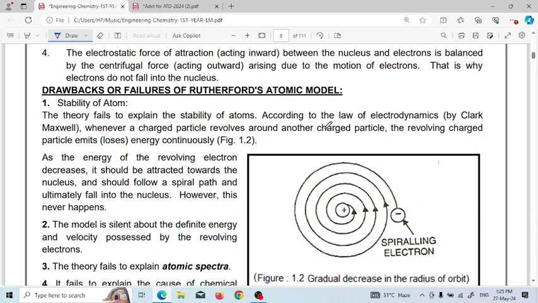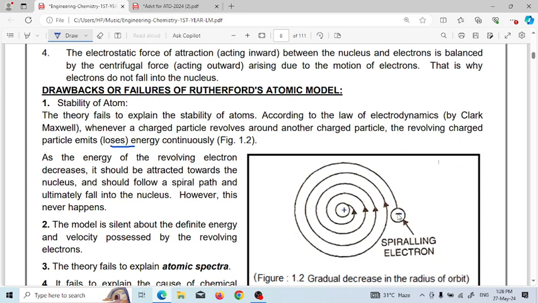Next, what are the drawbacks or failures of Rutherford's atomic model? One is the stability of the atom. The theory fails to explain the stability of the atom. According to the law of electrodynamics by Clerk Maxwell, whenever a charged particle revolves around another charged particle, the revolving particle continuously loses energy. As the energy of the revolving electron decreases, it should be attracted toward the nucleus, as the electron is negatively charged and the nucleus is positively charged.